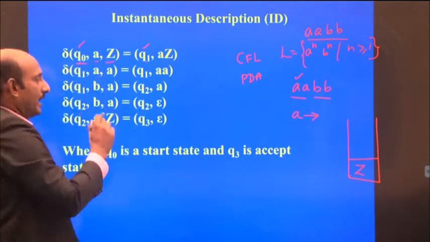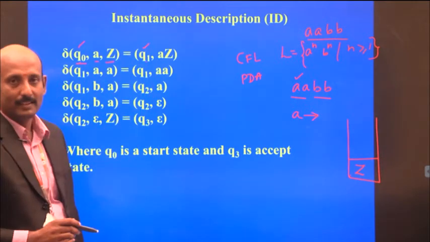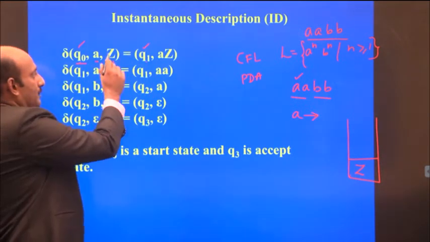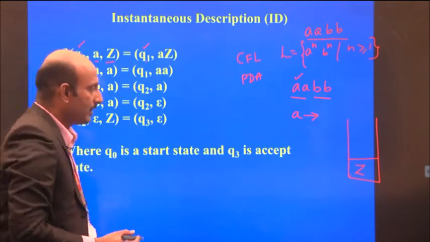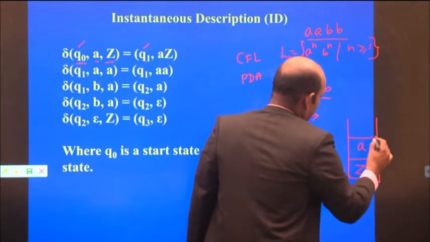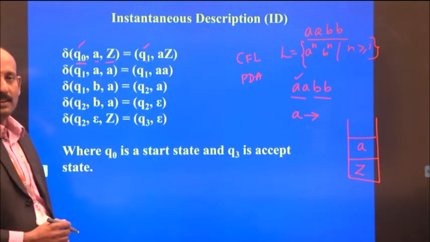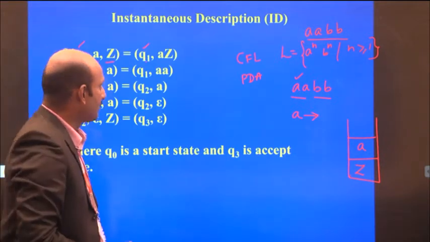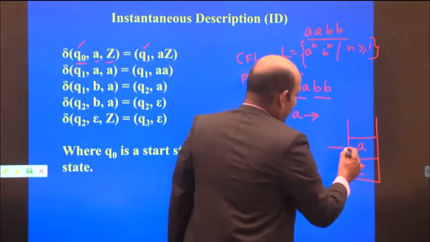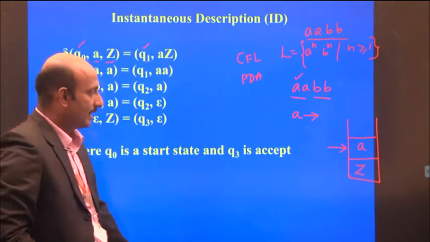If the input is A, we push the symbol A onto the stack. The input A has been pushed onto the stack. What is the current stack position? The pointer points to A, with Z at the bottom of the stack.